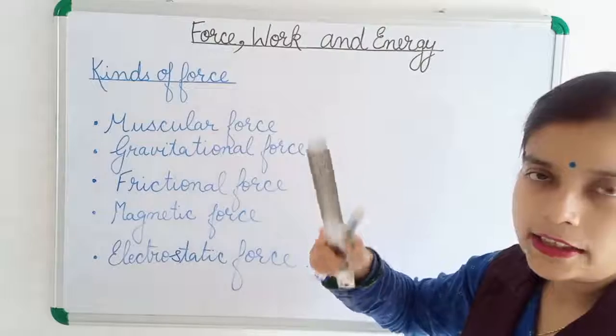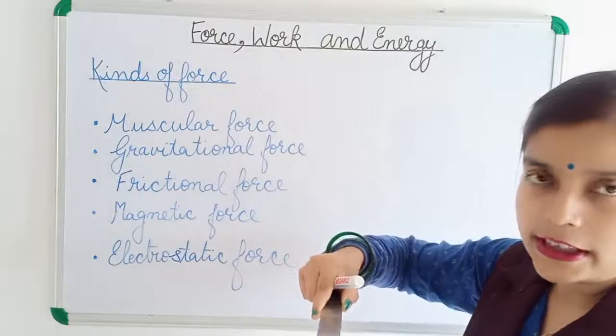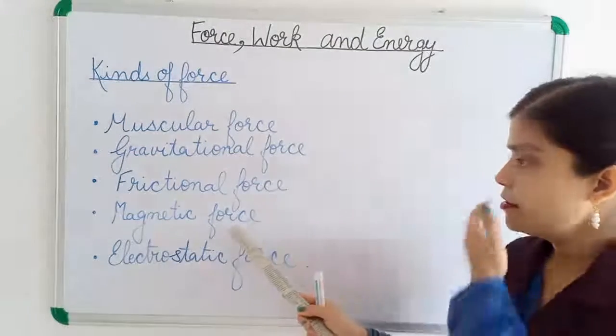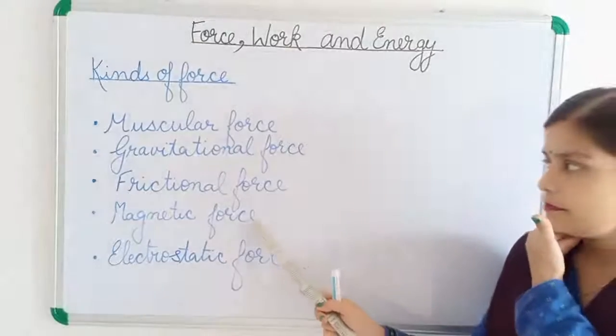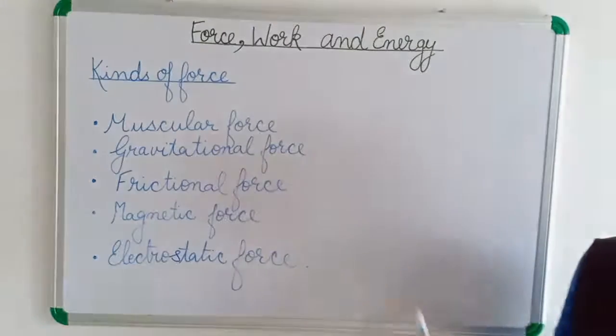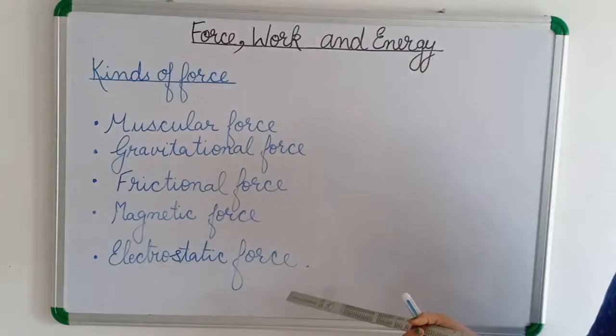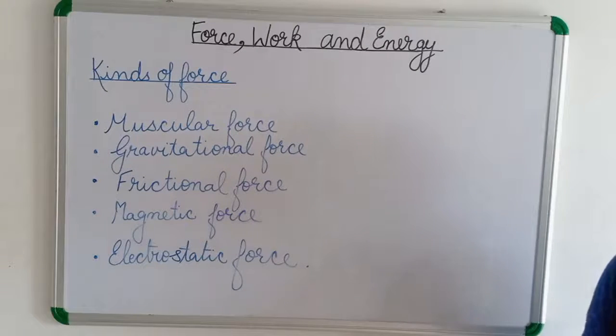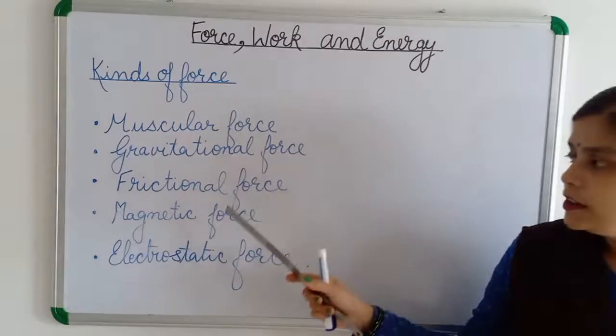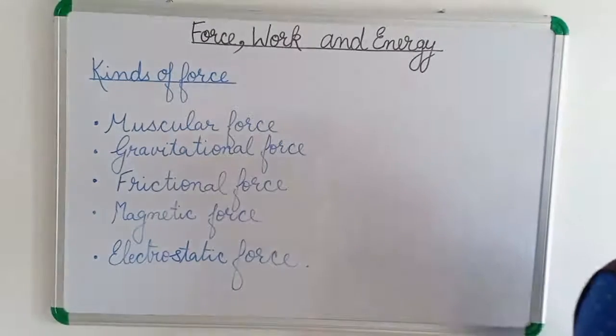There is no contact. From far away it is attracting. So this is also a non-contact force. Gravitational force is a non-contact force, and electrostatic force is also a non-contact force. Muscular force and frictional force are contact forces.